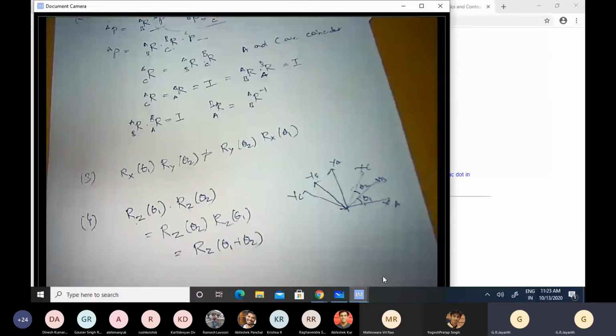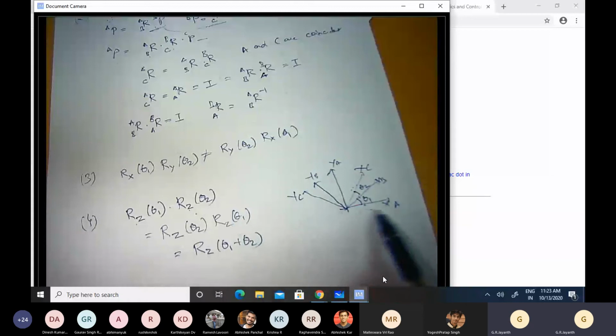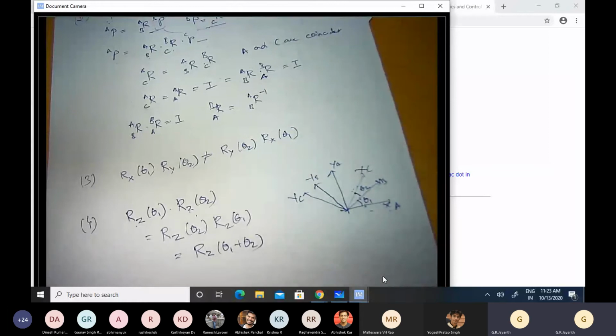By simple intuitive understanding of what the product of these two means, it is essentially representing the orientation of the C coordinate frame with respect to the A coordinate frame, where the C coordinate frame is rotated by θ1 plus θ2 about the z axis of the A coordinate frame. That's equivalent to rotating by θ1 first and θ2 next, or θ2 first and θ1 next. They're both equivalent and are in turn both equivalent to rotating altogether by this angle θ1 plus θ2.